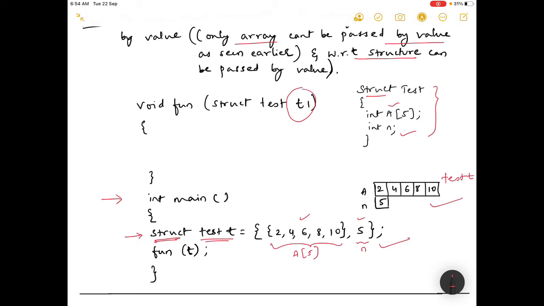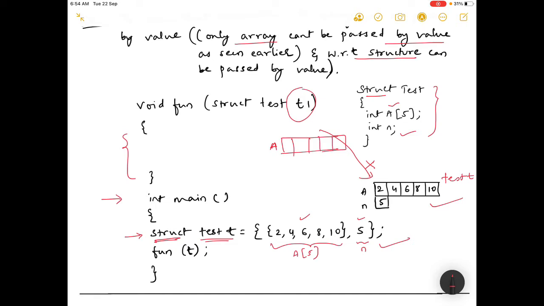Now tell me whether whatever modification you write here will directly affect this? No. As you all know, pass by value will create its own. When it is passed, it will create its own data members.